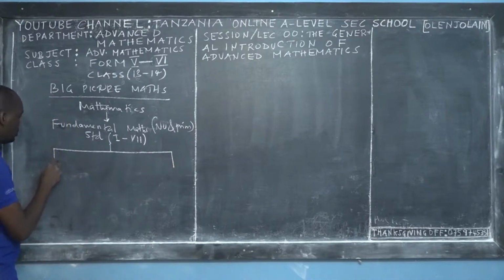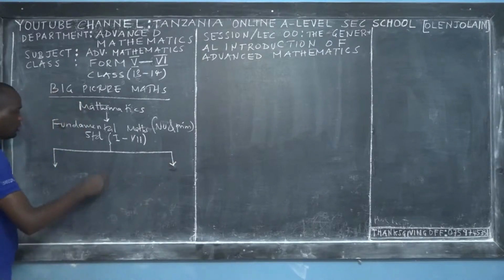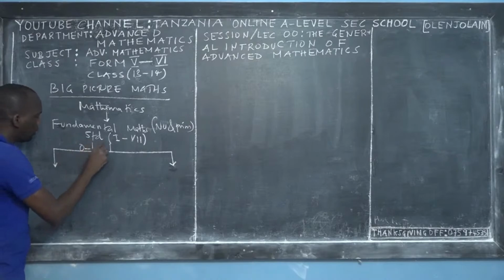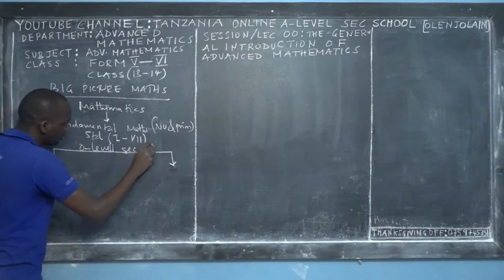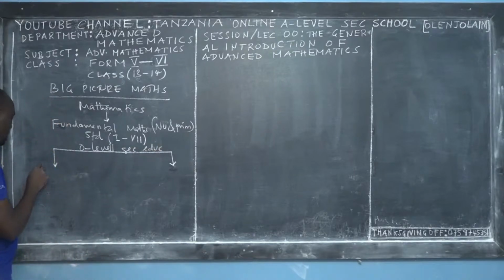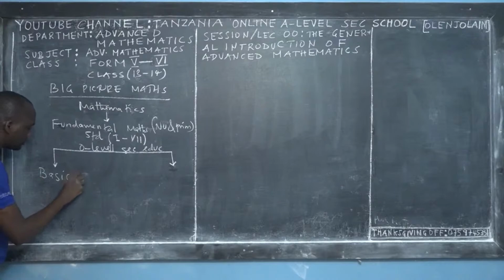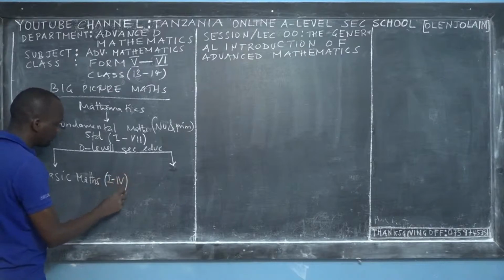So this is O level, ordinary level, secondary education, right? In this O level, we have 2 routes. We can learn basic mathematics, and we learned it from Form 1 to Form 4, right?